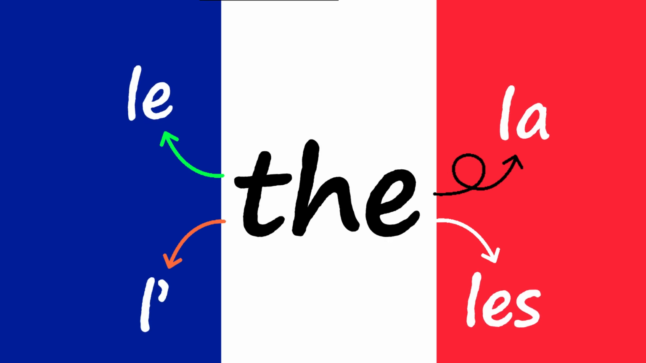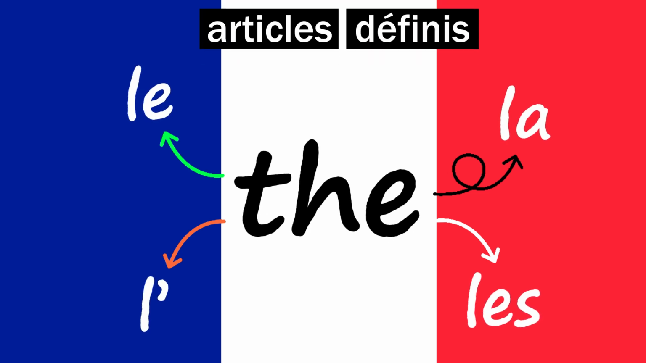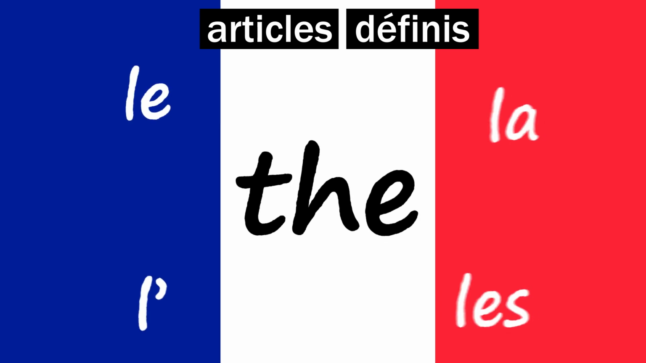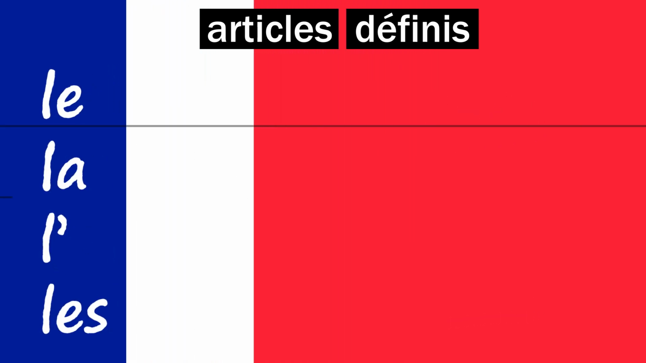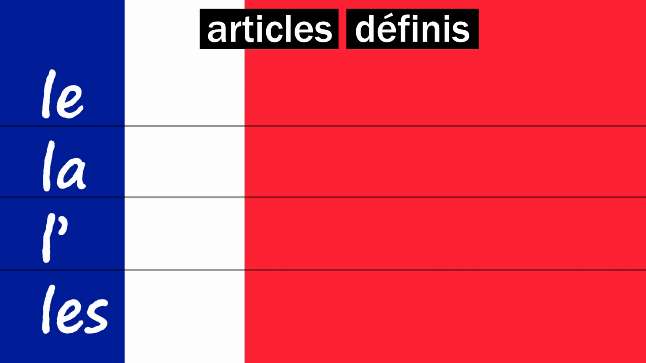These are called Articles définis, or definite articles in English. Let's see when and why we use each one of them. Le is for masculine nouns. For example, le livre.